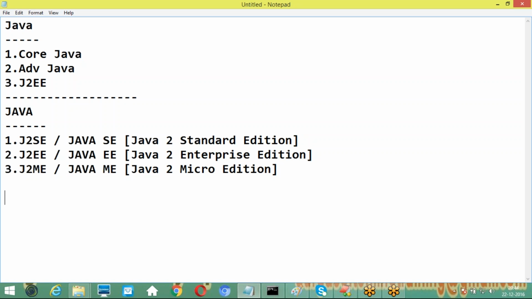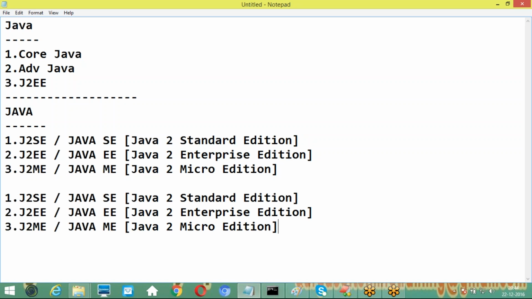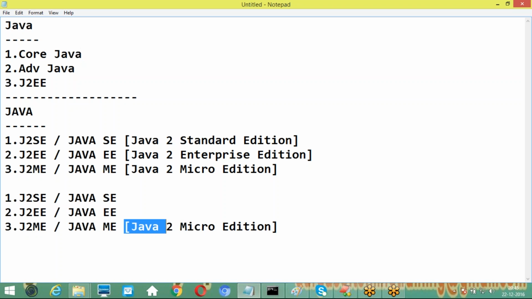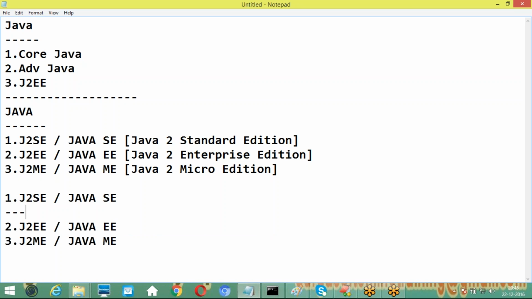Now understand the next one. Inside Java, 3 parts are available. Everything is okay, but what exactly is the purpose of each and every part that we want to learn? What is the requirement of each part? What is the importance of each part that we need to understand? Right, sir. First one is J2SE. What is the intention of this J2SE actually? The main intention of J2SE is which one?